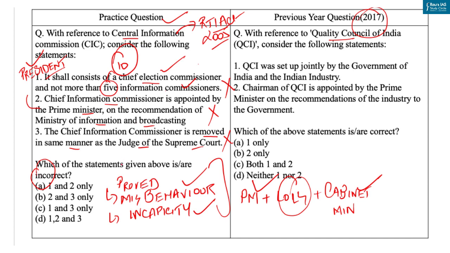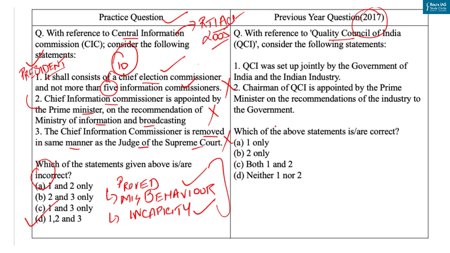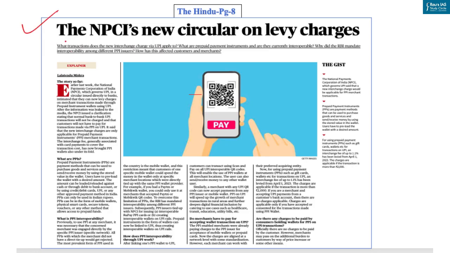So all the statements are incorrect. So our answer is option D, that is 1, 2 and 3. Answer of this PYQ is option C. Now our next question is based on this article, and context of this article is that Reserve Bank of India has allowed operations of pre-sanctioned credit lines at banks through UPI.